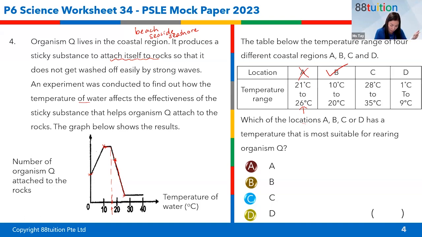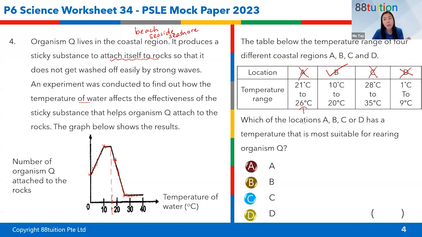Let's look at location C, 28 and above? No, definitely not. So little organism Q. What about 1 to 9? 1 to 9 is probably around here. So this range, it didn't reach the maximum. So we will stick to location B. Understand now? So we have to refer back to the graph all the time.